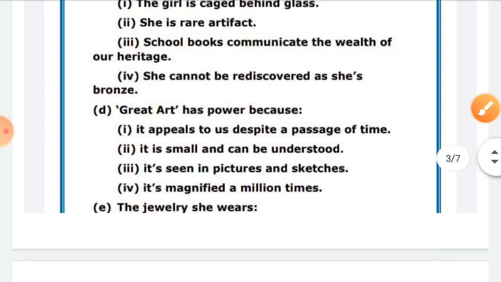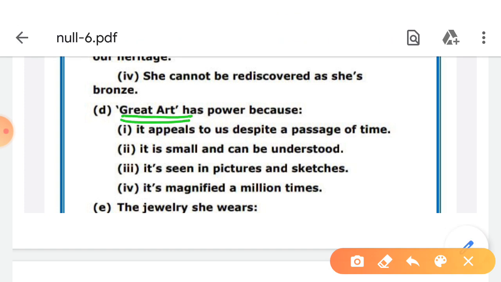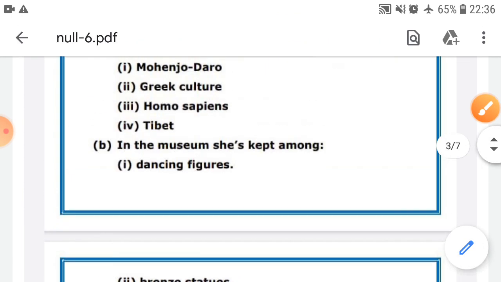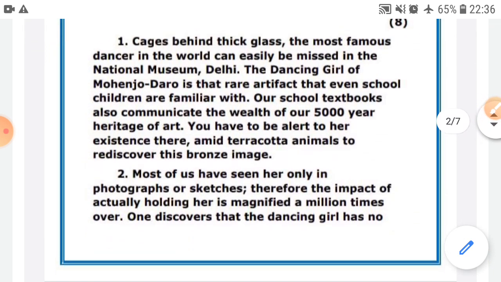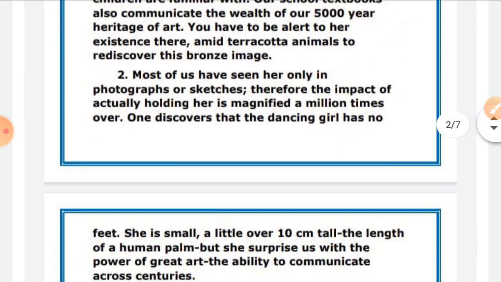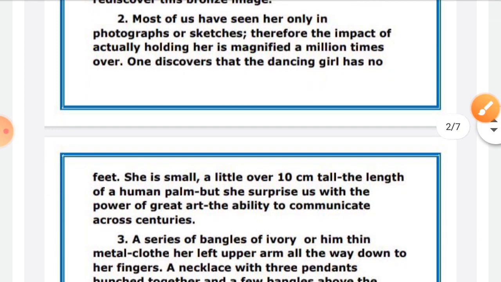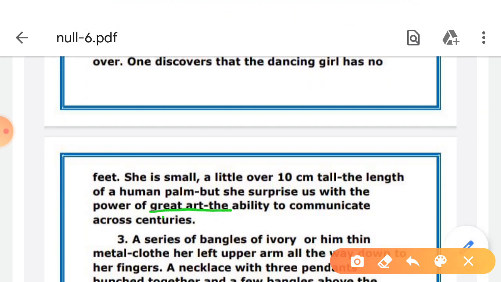Next, great art has power because. Similarly, you have to find the keyword great art as it is written in inverted commas. So you have to find where in the passage great art is mentioned. So read the first passage, read the second passage, and you will see great art is mentioned over here. But then read the line that is written: power of great art, the ability to communicate across the century.